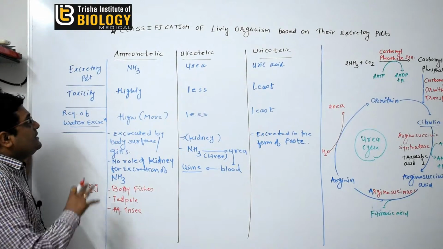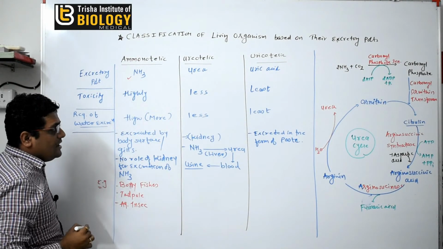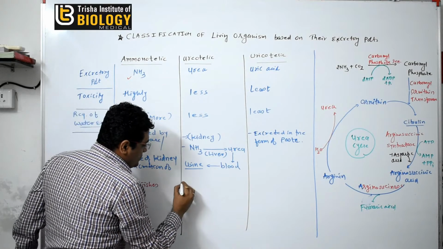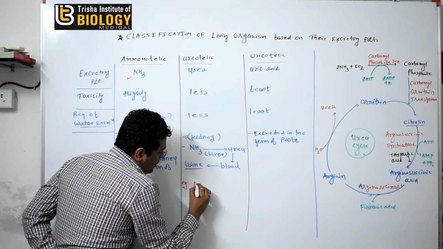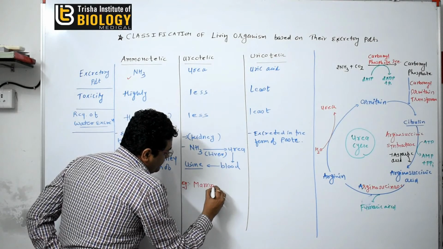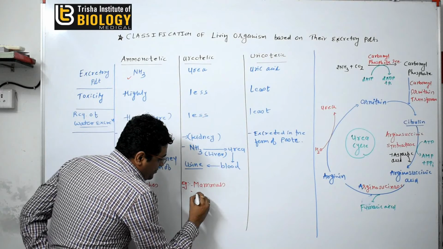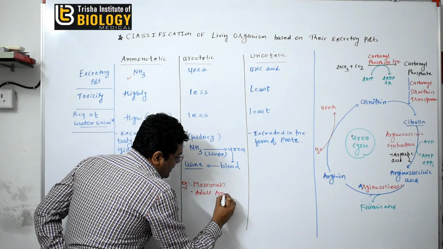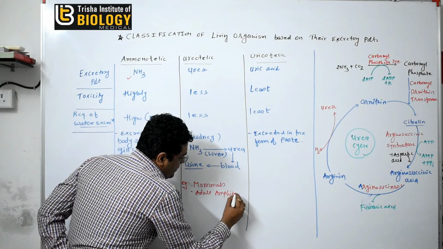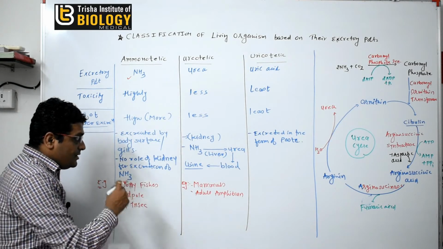These animals excrete ammonia, so they are ammoniotelic, meaning they excrete ammonia. Ureotelic. So which animals are ureotelic? All mammals come in it. Then the adult amphibian, an adult amphibian like a frog, also excretes urea.